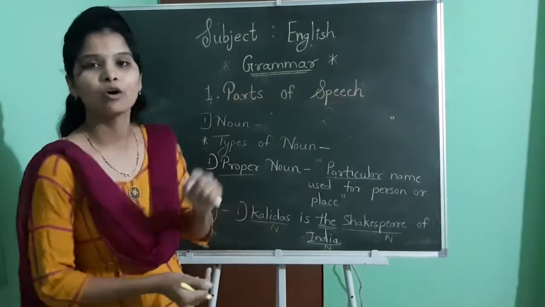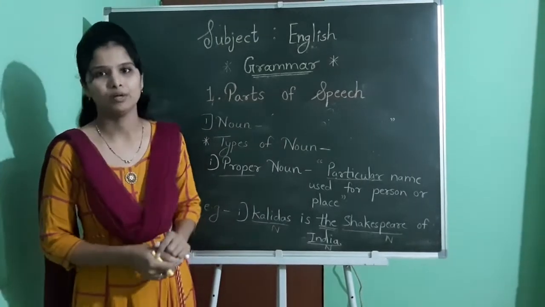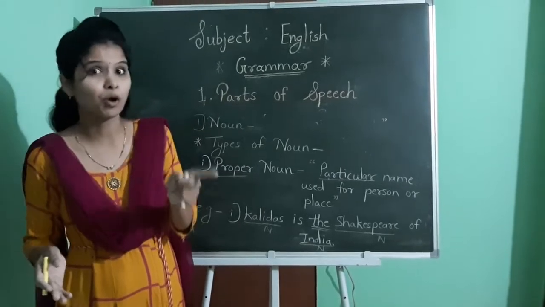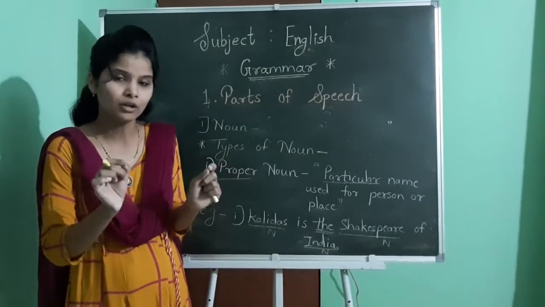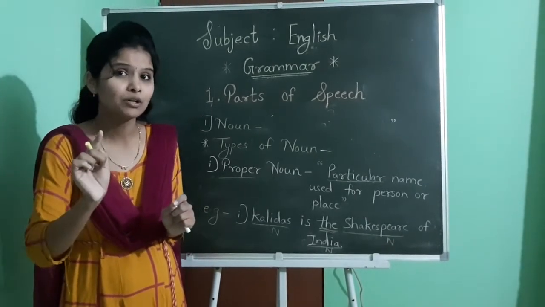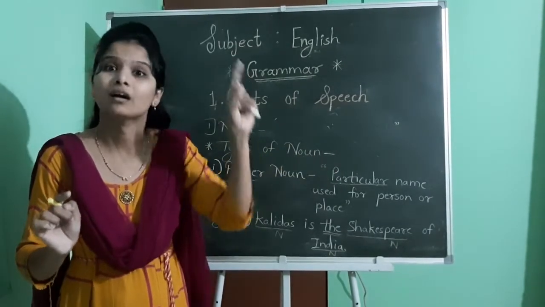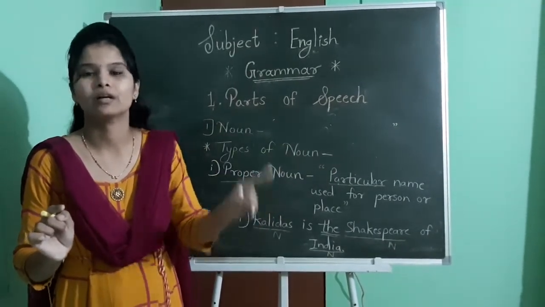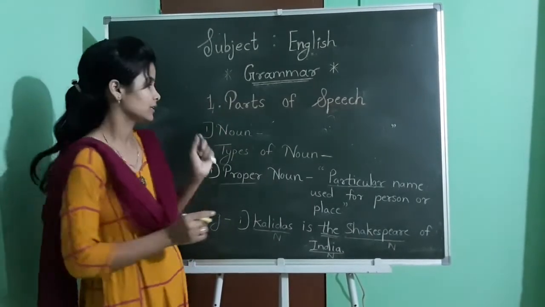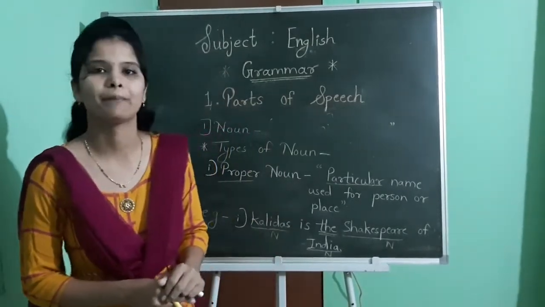See, proper noun means, again I will revise, you have to remember a particular name only. For example, "Earth is round." Here Earth is a proper noun, but if I am writing the word "planet," here planet can't be a proper noun. But if I am telling the name of that planet, what is the name of that planet? Earth. So that particular word will become a proper noun. Yes? Now, we will turn towards the second type of noun, that is common noun.